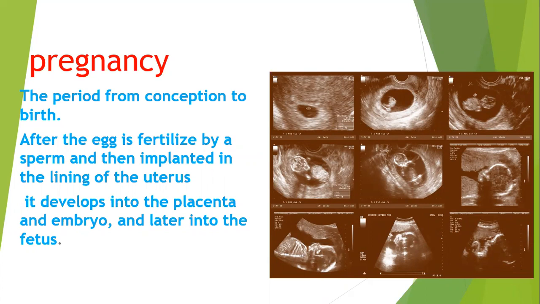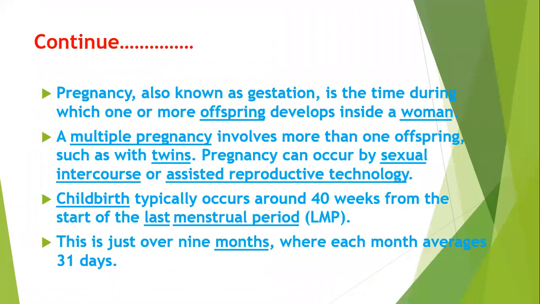Or we can say growth of a new human being begins when an ovum is fertilized by a spermatozoon, usually in the uterine tube. The resulting cell is called a zygote, because the ovum and spermatozoon each have 23 chromosomes, and it has a full complement of 46 chromosomes. The period between fertilization and birth takes about 40 weeks. The first 8 weeks of development is called the embryonic period, and thereafter the developing individual is called the fetus.